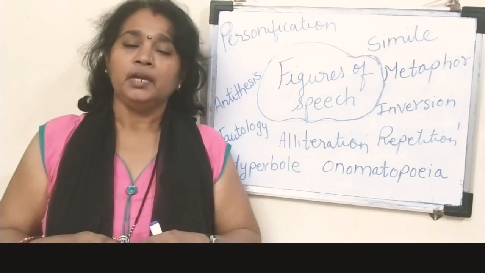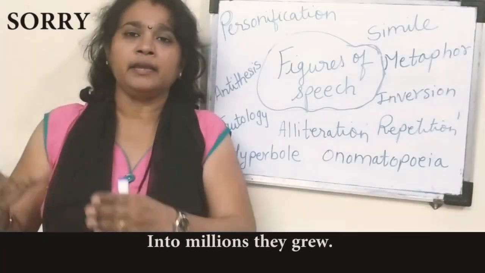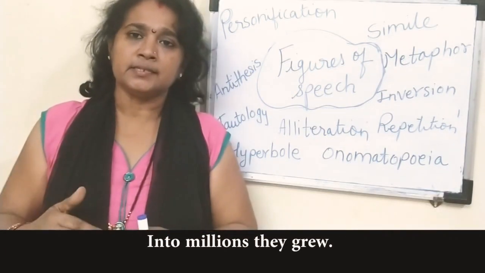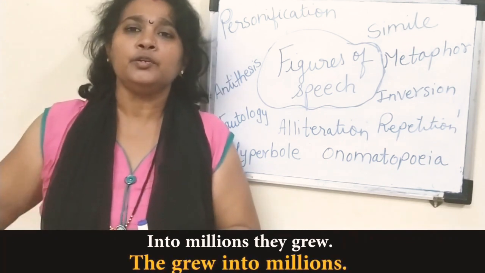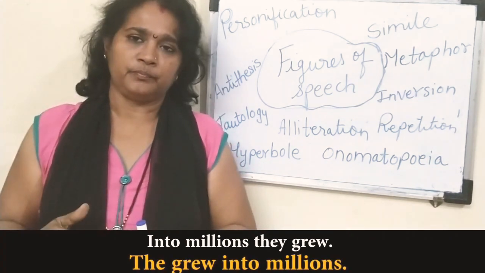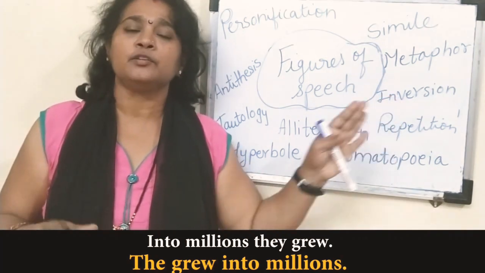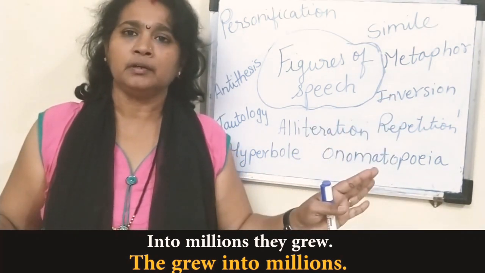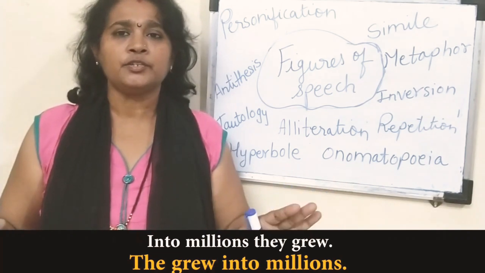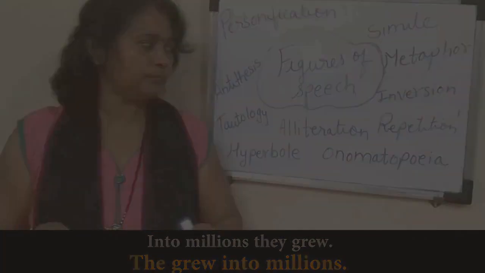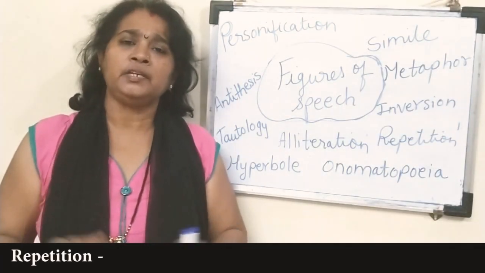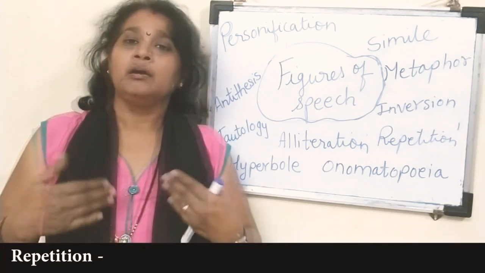For example, into millions they grew. The correct sentence is they grew into millions. So this is how the words are arranged. That means not in proper order. It is understood, it is inversion. Repetition. Very easy to understand.